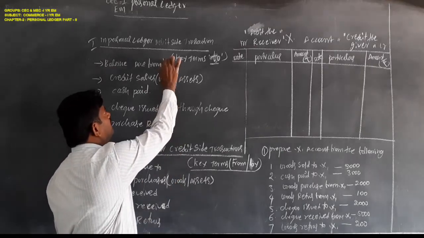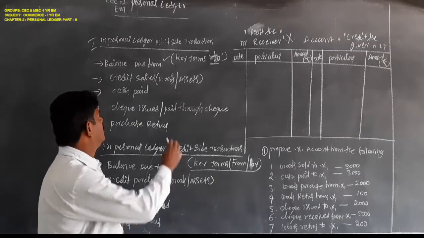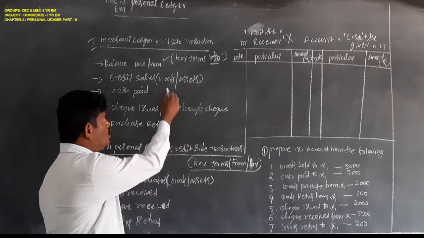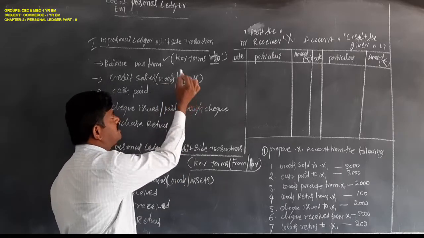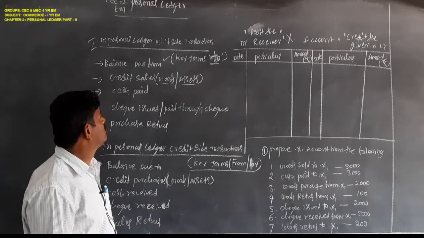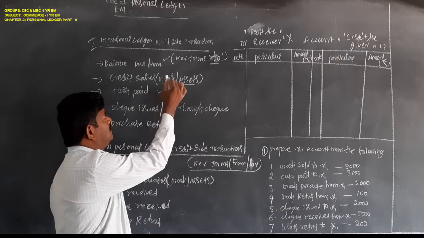Balance due from. Next one, credit sales, goods or assets. Cash paid.